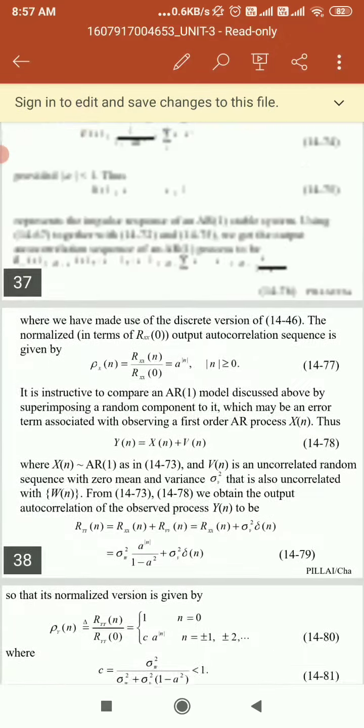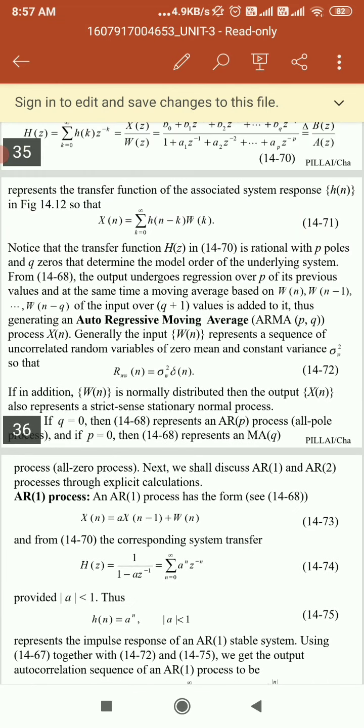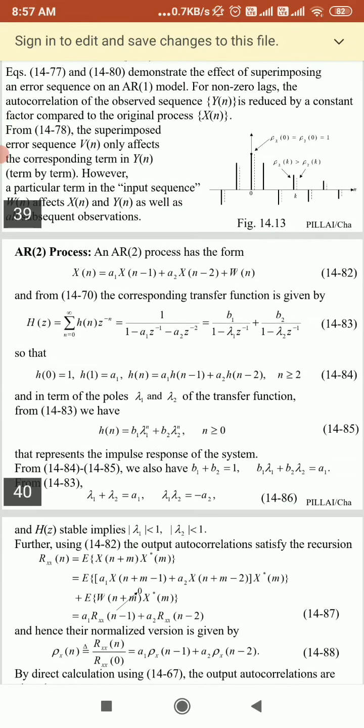In the previous session we have seen how to derive the autoregressive moving average. Here we were studying the random process. It means, if we give a function of time to the random variable, we say that it is a random process.